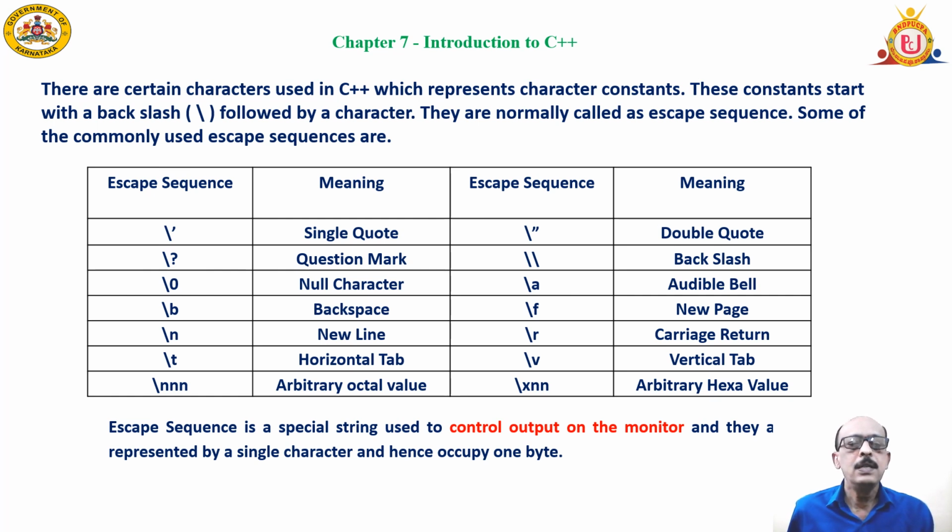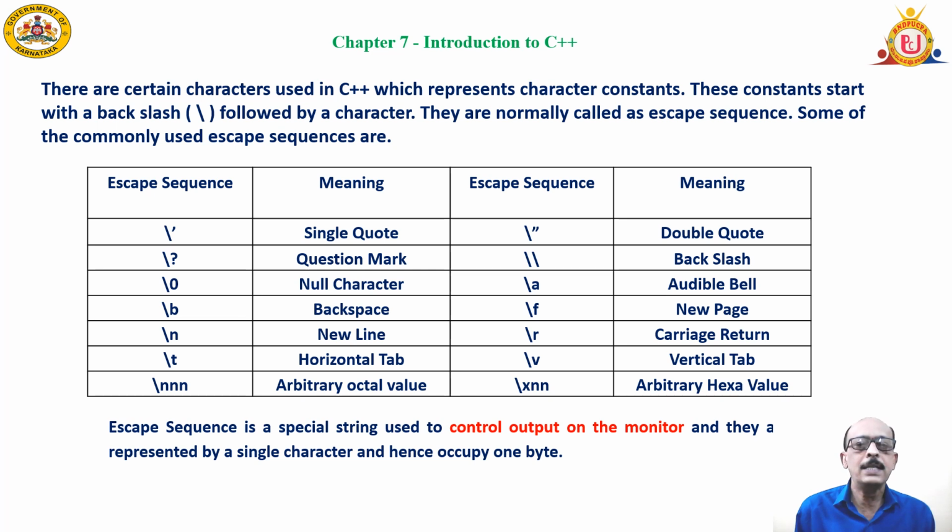The next, certain escape sequence characters, we are going to use in the program. Basically, they are used to control the output on the monitor, maybe to place it in an appropriate position on the monitor, or it can be sent to the printer also or to any output device to format and to print with some special effects.